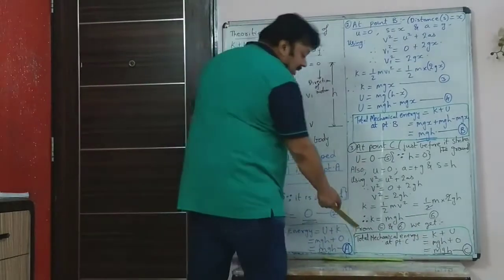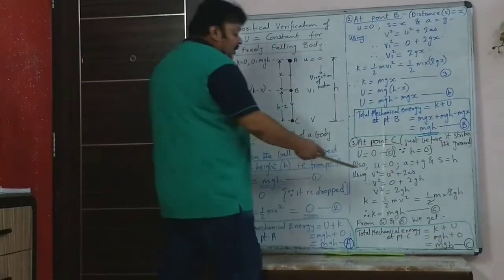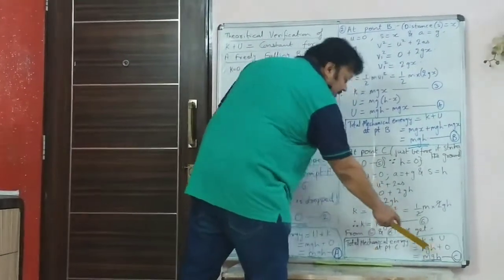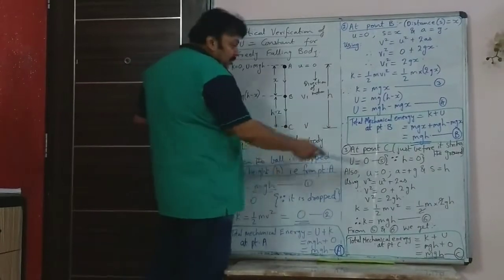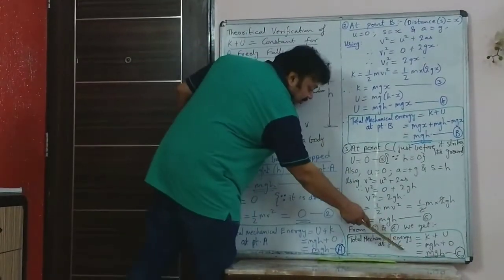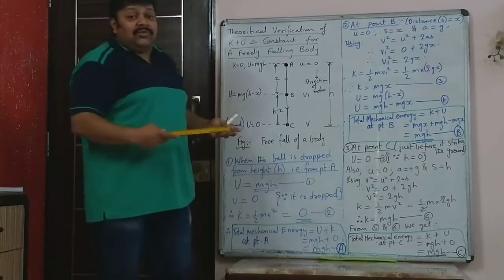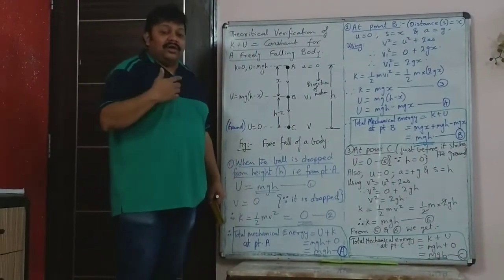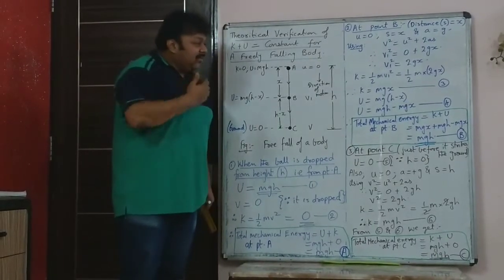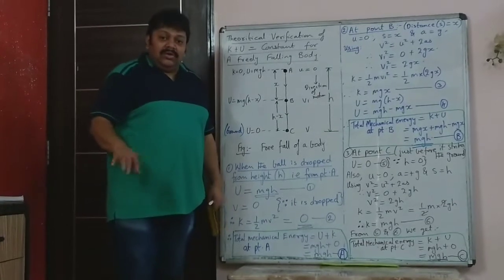So you will see that the total mechanical energy even at point C, kinetic plus potential, is mgh. So at all 3 points, point A, point B and point C, we have got the same expression mgh, which means that the sum of potential and kinetic energy at any point during the fall of the ball remains the same, remains constant.